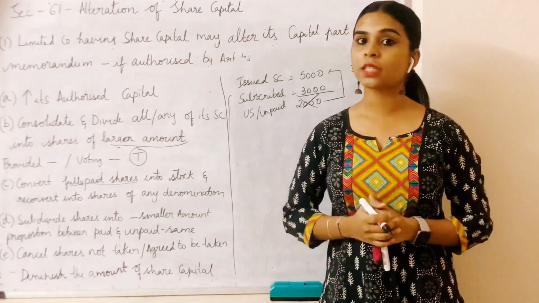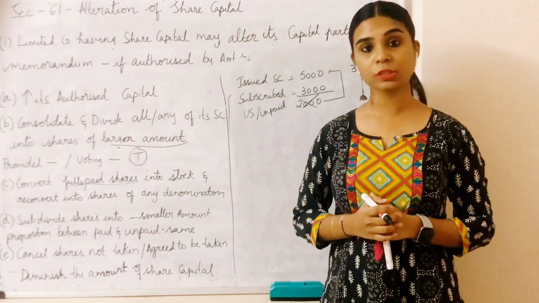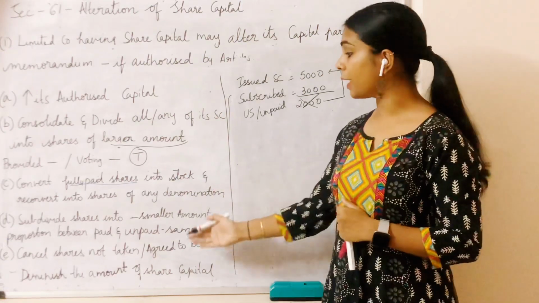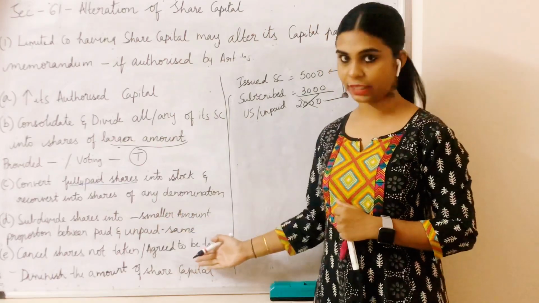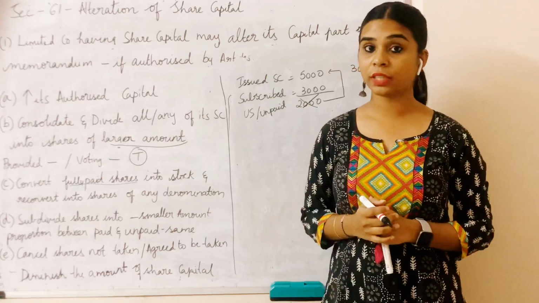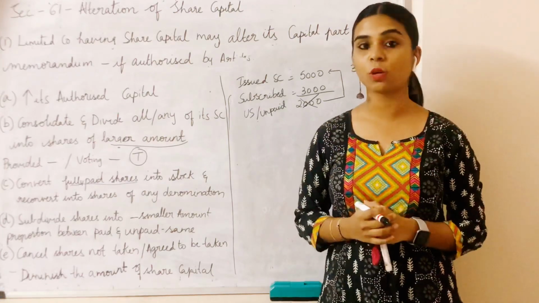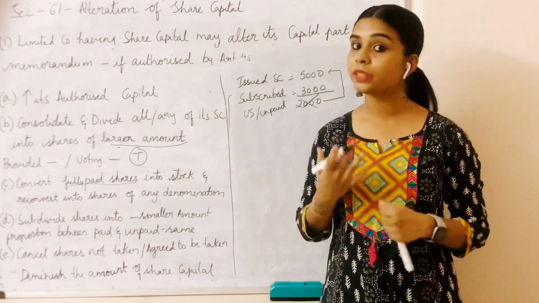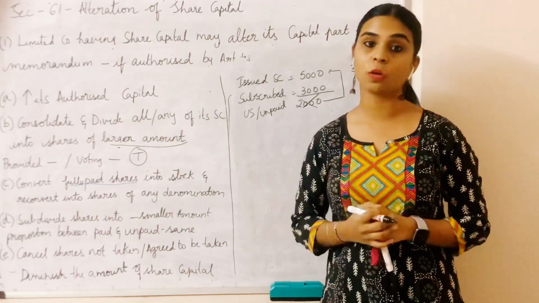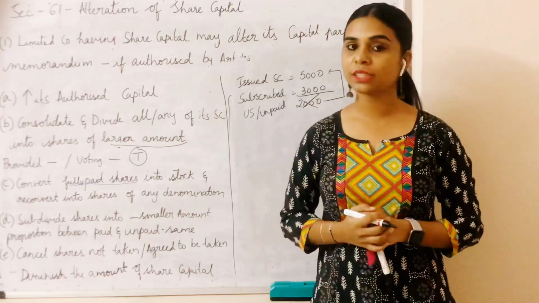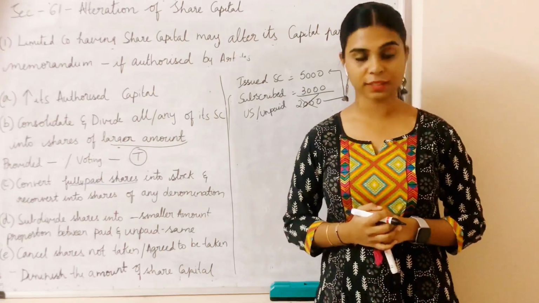Now moving on to subsection 2. Subsection 2 says whenever you are altering your share capital by cancelling the shares not taken, like in this case, it is called alteration. It is not called reduction. So in this case, it is called alteration of share capital. It is not called reduction of share capital. So this is about section 61 of Companies Act 2013.